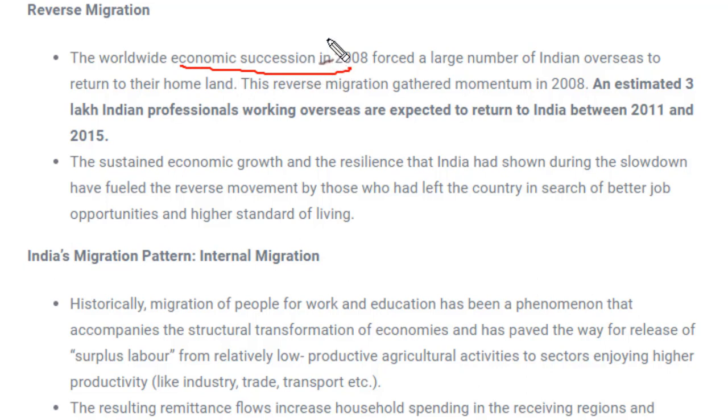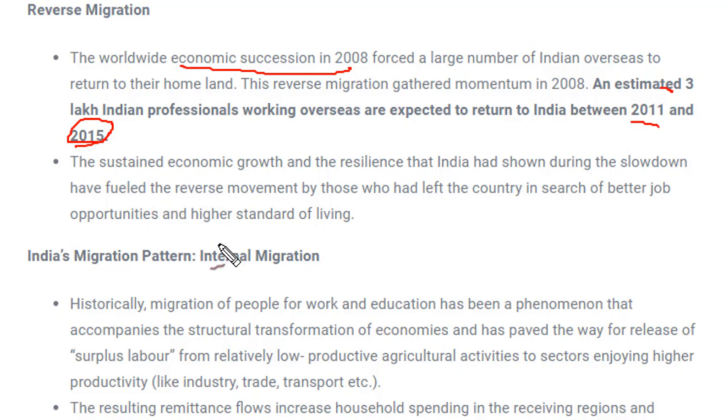So after the economic recession, what happened? Continuously more people were losing their jobs. In that period, around 3 lakh Indian professionals who were working out of India returned to India between 2011 and 2015. So that was a reverse migration. They came back to India. Fine. So that is reverse migration.